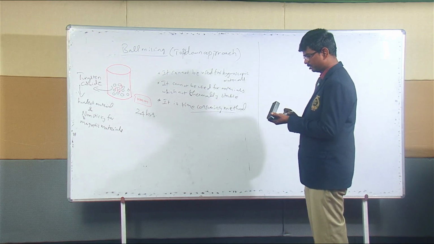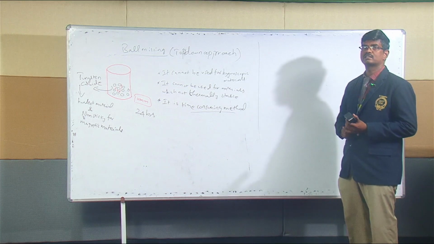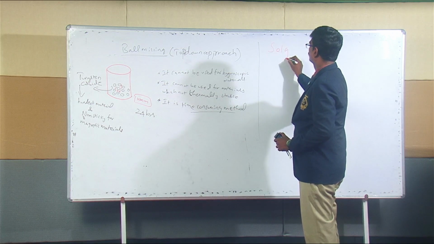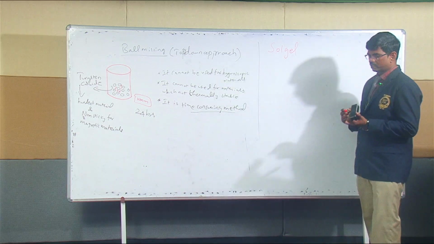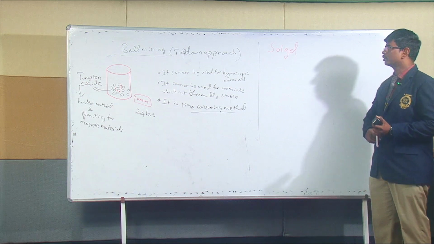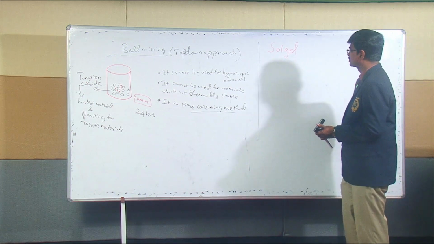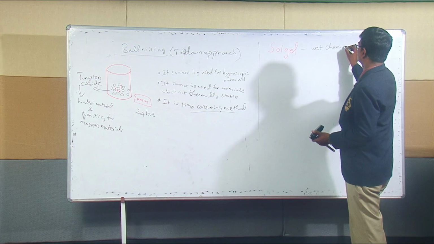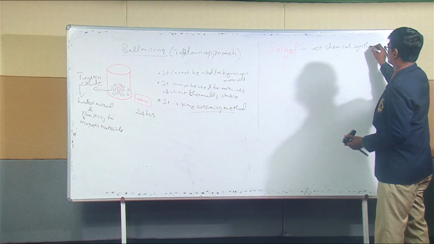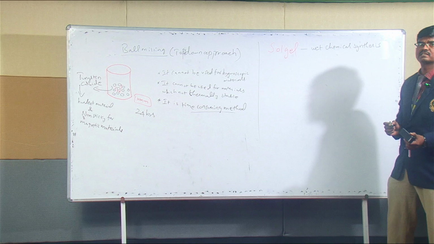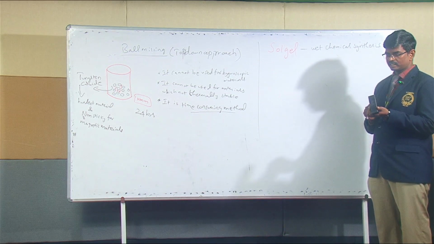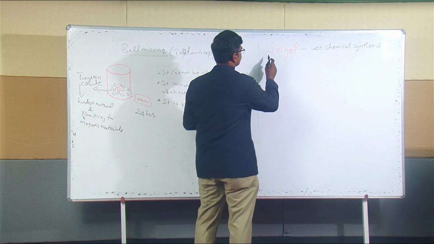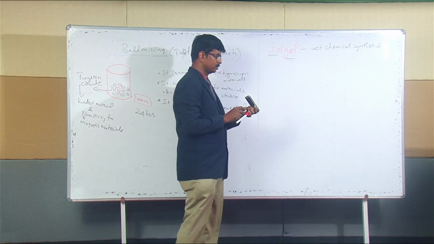And next, I will quickly brief about what a sol gel method is. So sol gel technique. When you talk about sol gel, it is a wet chemical synthesis, right? It is a chemical route of synthesizing nanomaterial. Here there are two parts: one is sol, the other one is gel.